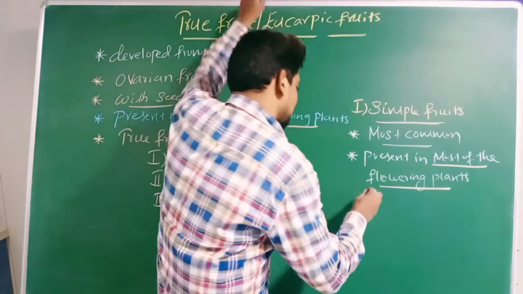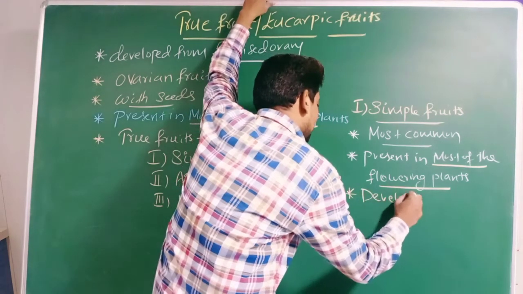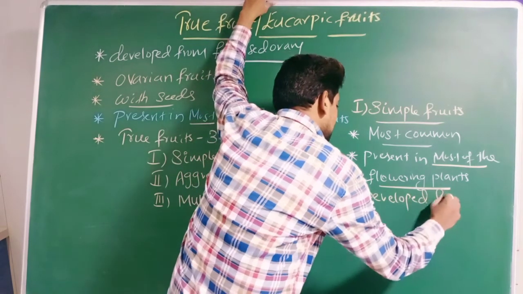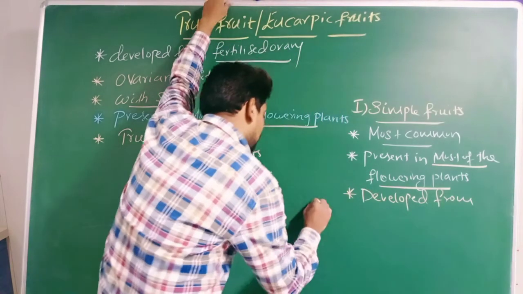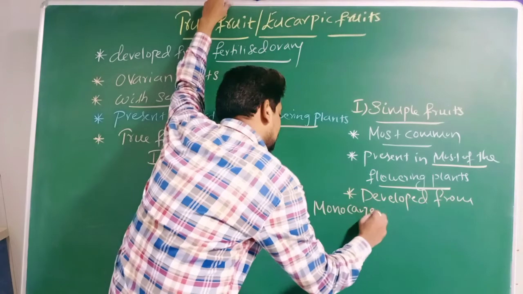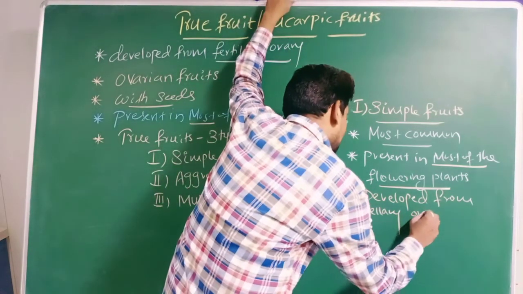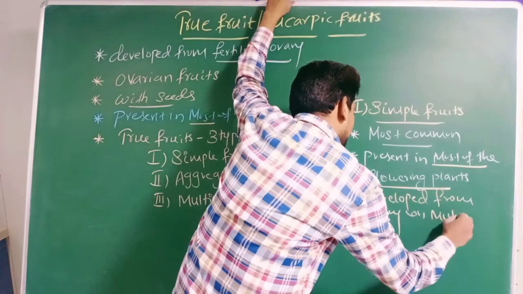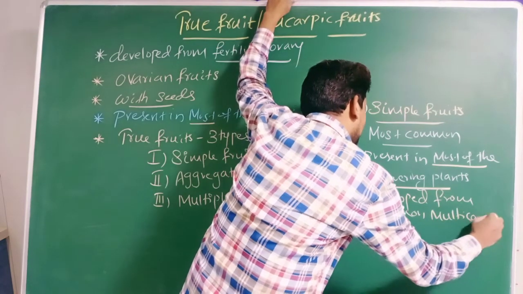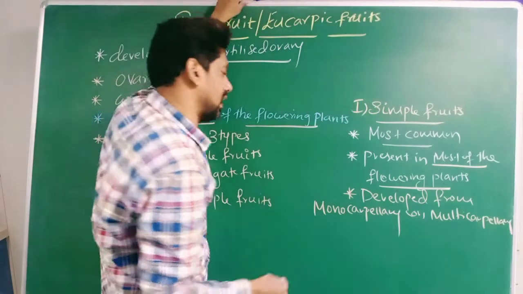Therefore, simple fruit is developed from monocarpellary, which means with one carpel, or multicarpellary, which means having more than one carpel.